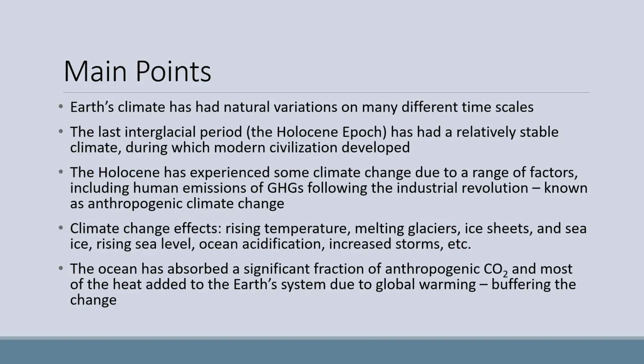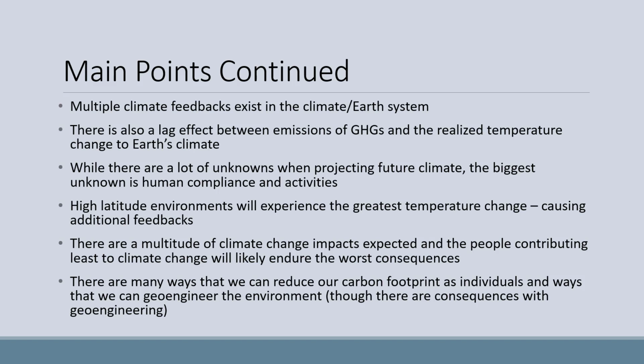There are a lot of consequences of climate change, including rising temperature, melting of glaciers, ice sheets, and sea ice, rising sea level, ocean acidification, increased storms, and so on. The ocean has absorbed a significant fraction of anthropogenic carbon dioxide and most of the heat added to the Earth's system due to global warming, effectively buffering a lot of the change. Multiple climate feedbacks exist in the climate Earth system. There is also a lag effect between emissions of greenhouse gases and the realized temperature change to the Earth's climate.